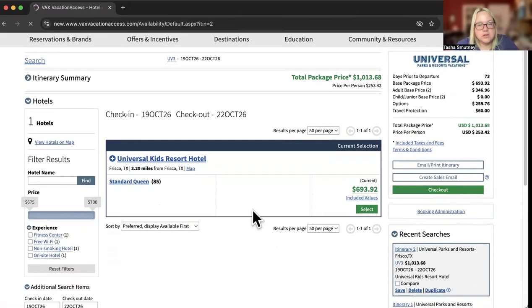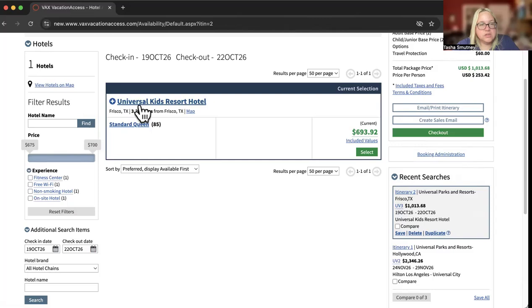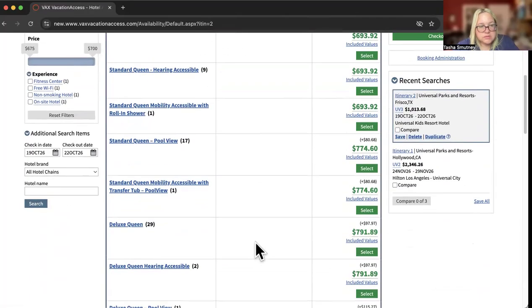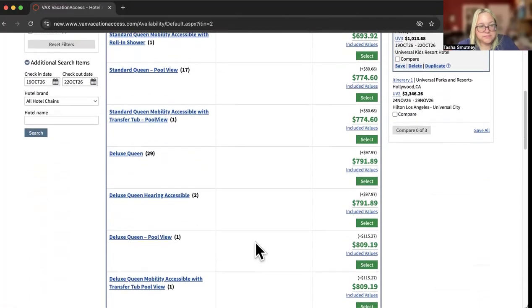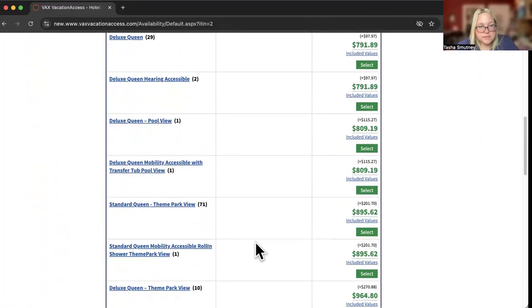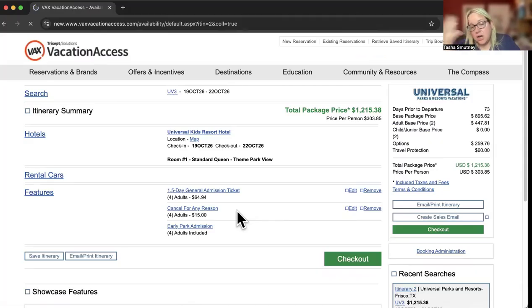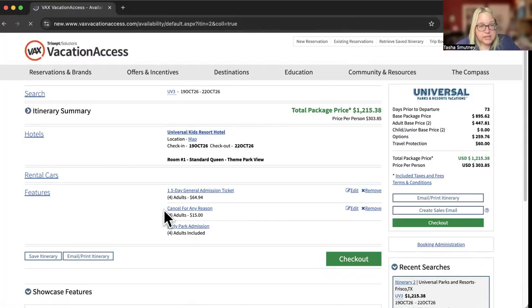Okay. So this is giving me the Universal Kids Resort Hotel. It's their only hotel on property. When you book with hotel, it's only going to give you their hotel. It gives us the different types of rooms. Maybe they want to upgrade to the theme park room, the view of the theme park. And then when we come in, it'll give us the option for the features. Again, it's going to give us the cancel for any reason.